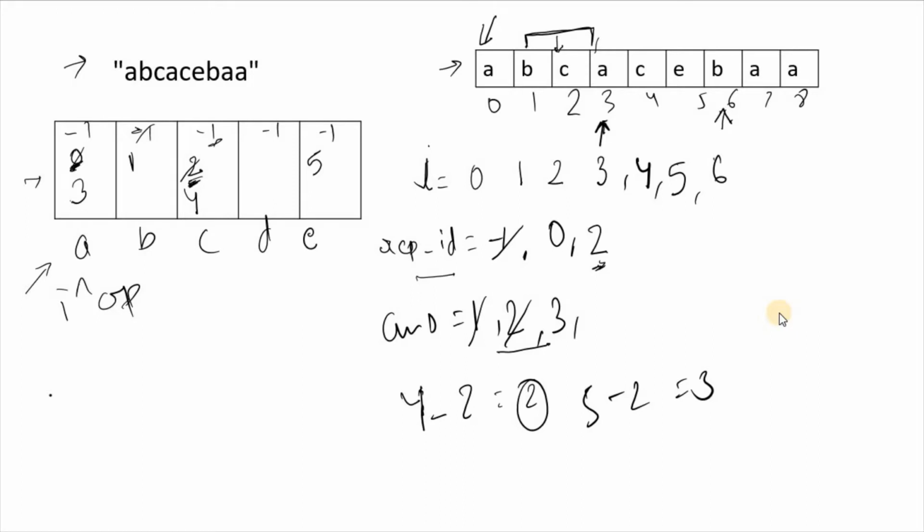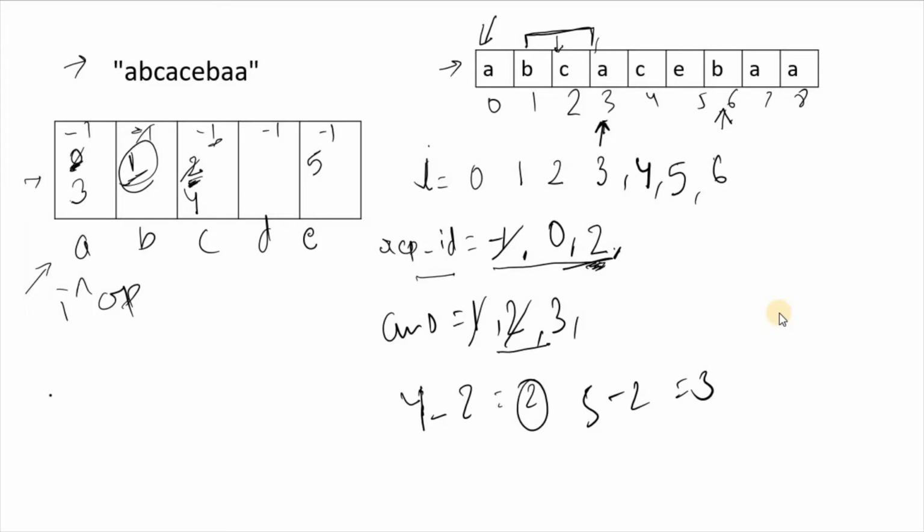We'll check if B is there. Yes, B is there at 1, but our repeated character index is 2, which means B's index 1 is smaller than 2, so we'll not replace the repeated index, because we just want to check if that repeated character is after our last repeated character index or not.